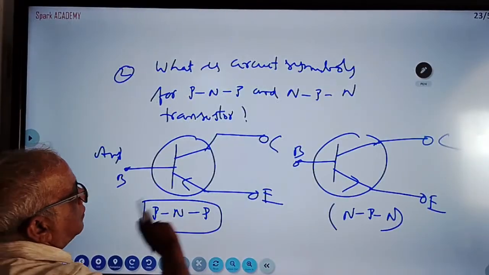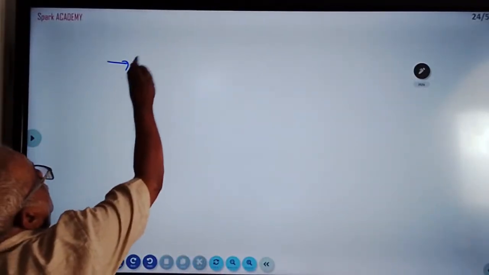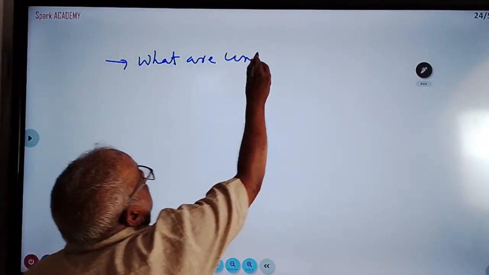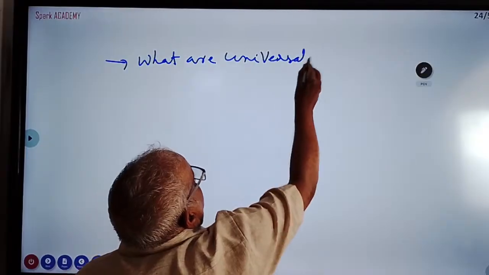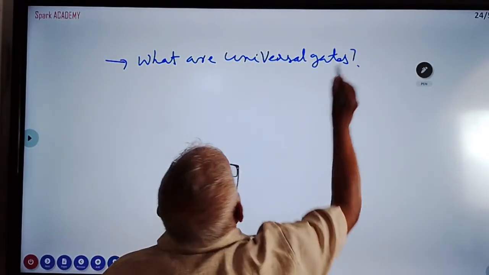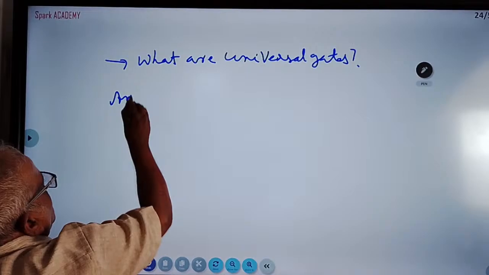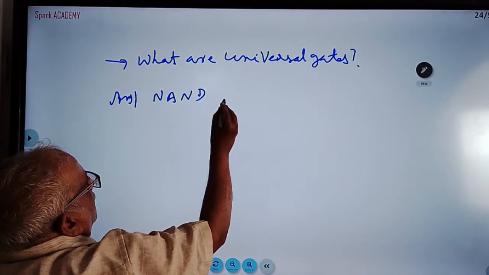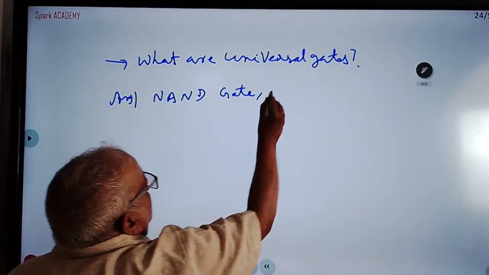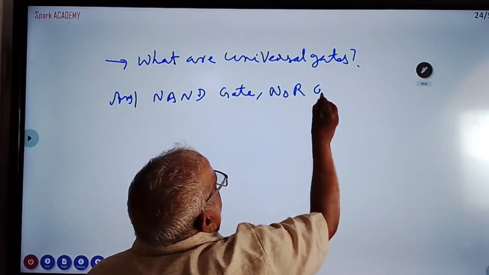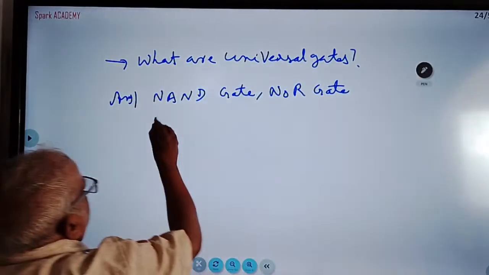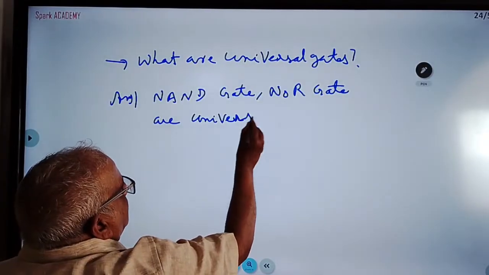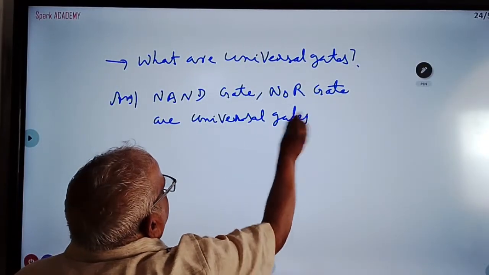Okay, students, what are universal gates? Answer: NAND gate and NOR gate. NAND gate and NOR gate are universal gates.